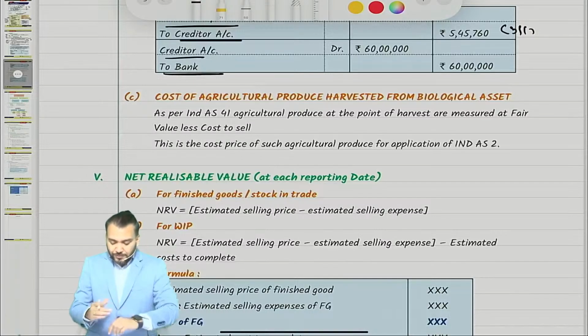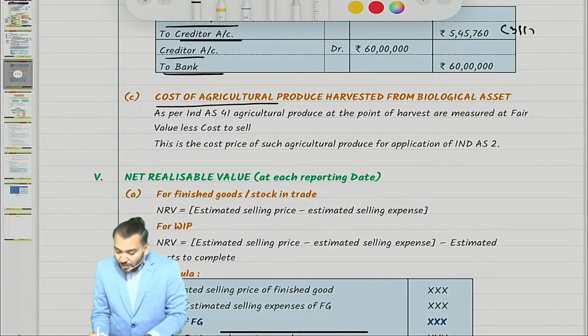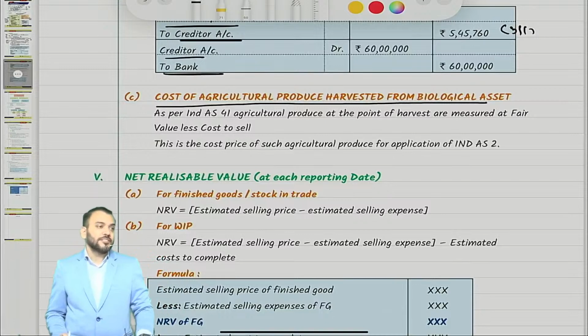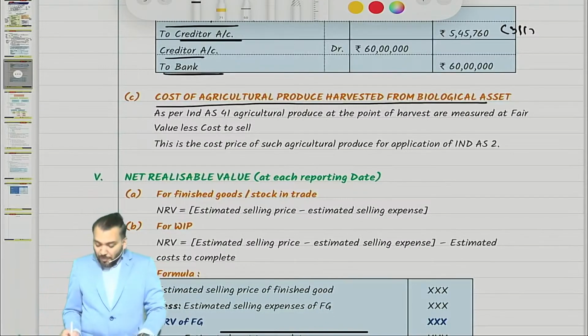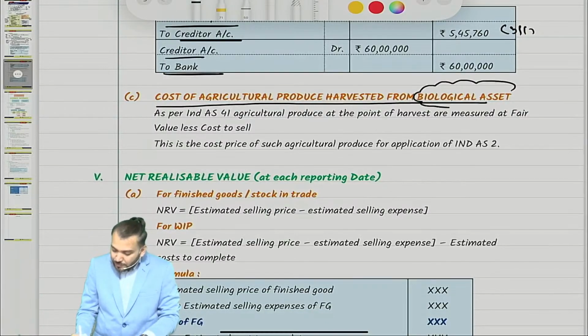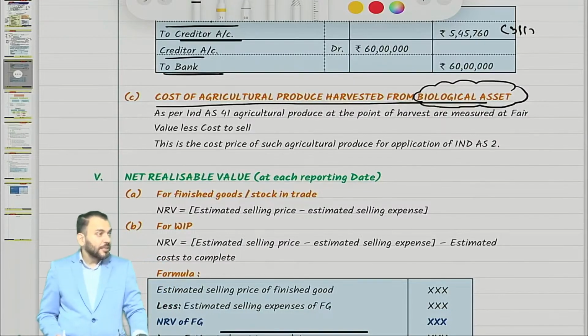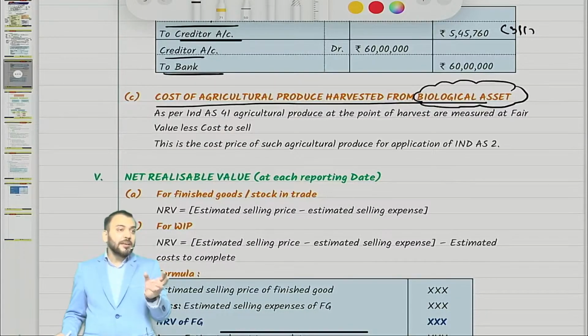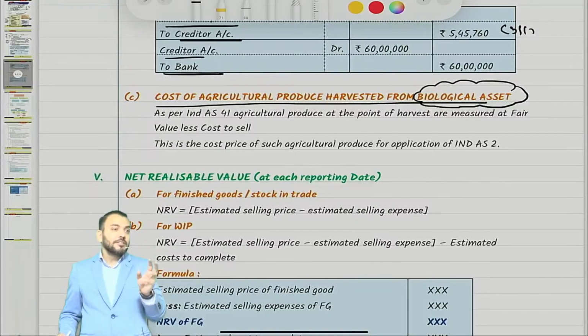Then coming to the next point, cost of agricultural produce harvested from biological assets. Now, what do biological assets mean? First I need to define that. Biological assets means living animals and plants.